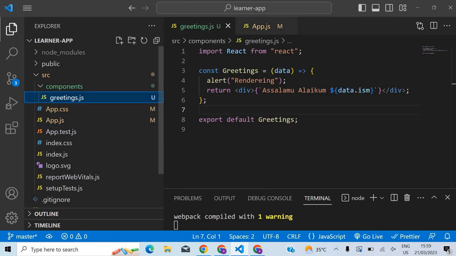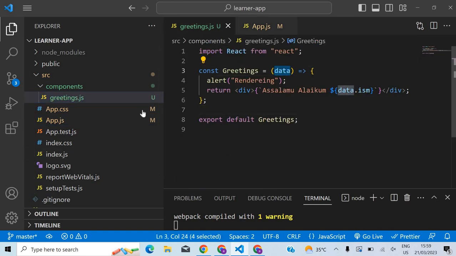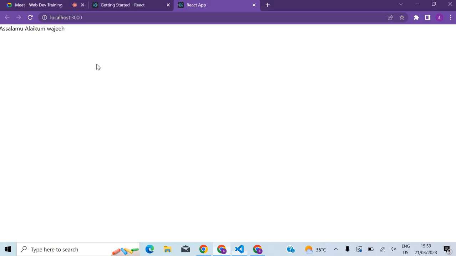So a new value will be passed, and whenever a new value is passed, it will render again. The entire thing will execute again and it will be updated here. It will change to Assalamu alaikum Abuziyada, and you'll also see an alert message because we have put an alert here. You can see it on the screen. Now let me close this.